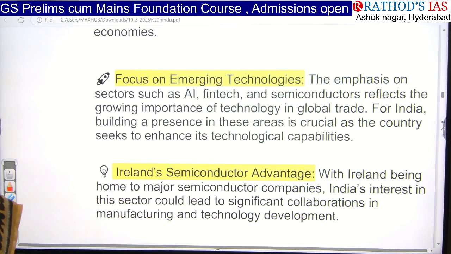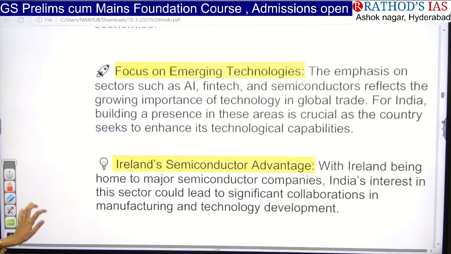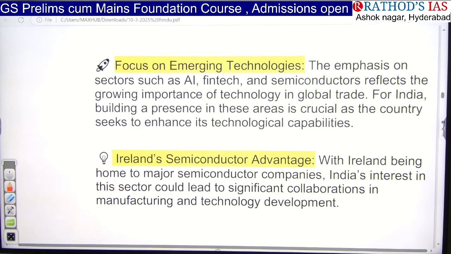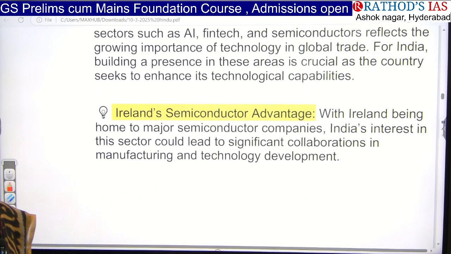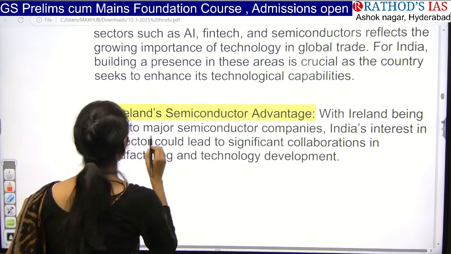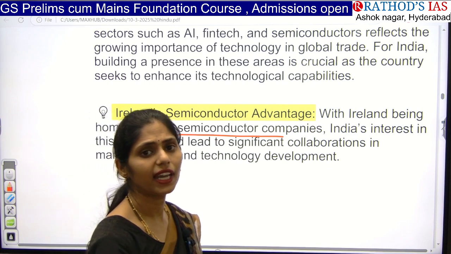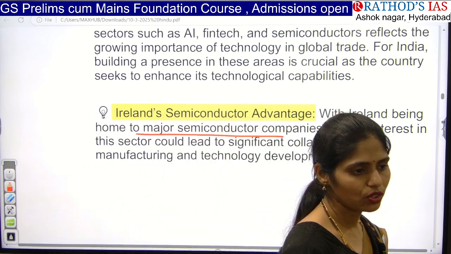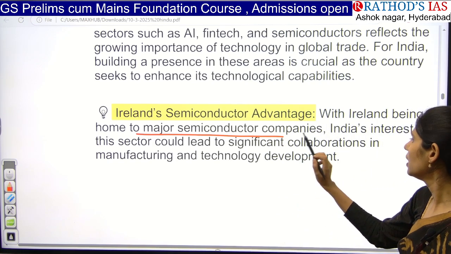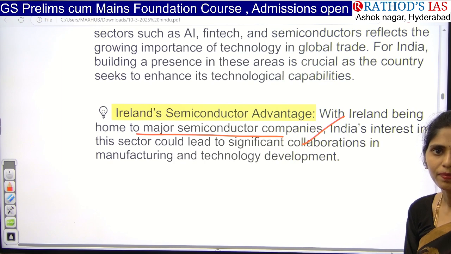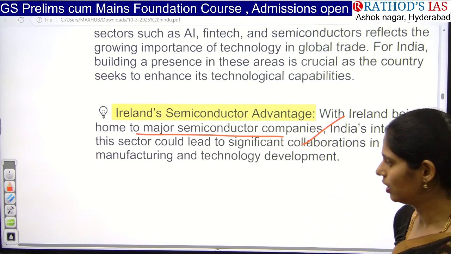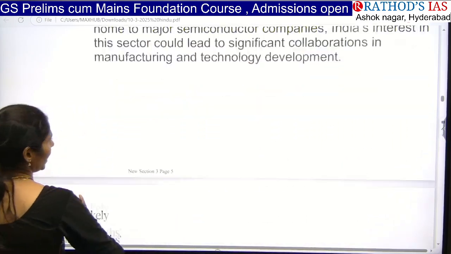And we're also focusing on emerging technologies, for example AI, fintech, semiconductors, so that India can improve its presence in the European Union. And what is the advantage here? Ireland is one of the places where major semiconductor companies are present. As of now, we are depending on China. That means to diversify our supply chains, we can now shift towards Ireland so that we can get our semiconductors from that country and reduce our dependence on China. Okay, so these are the things that you have to remember. And now let us see the next article.